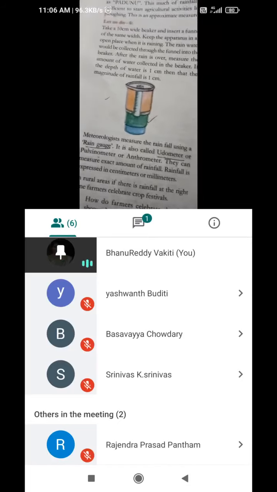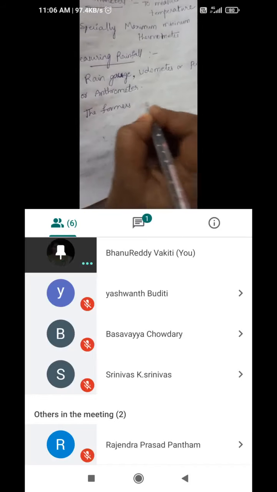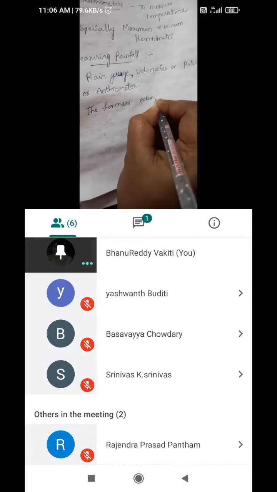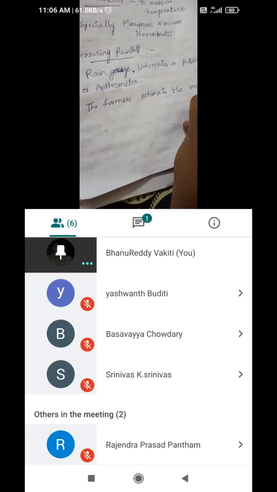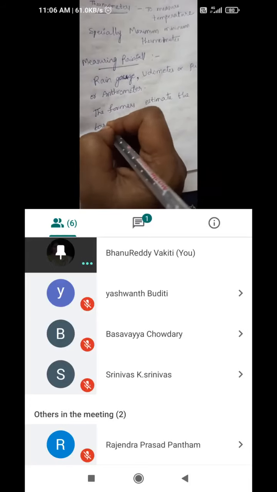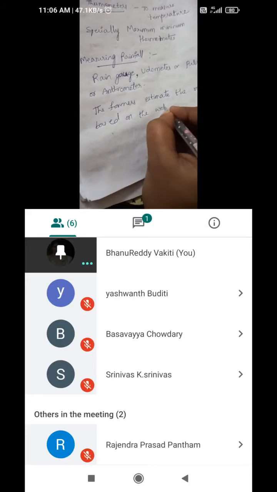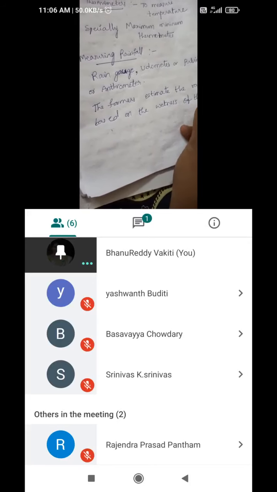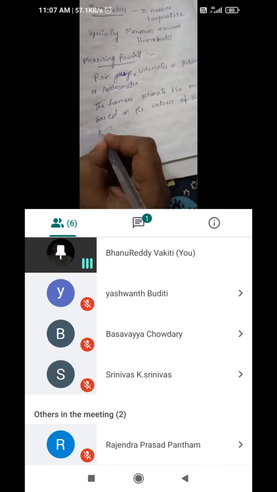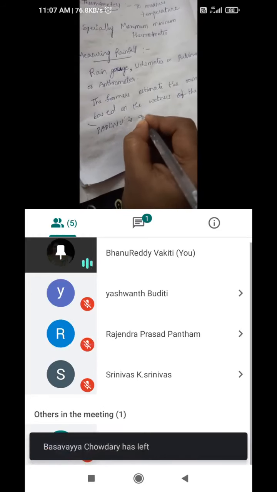So the farmers estimate the rainfall based on the wetness of the soil. That is approximation. Padunu is approximation only.